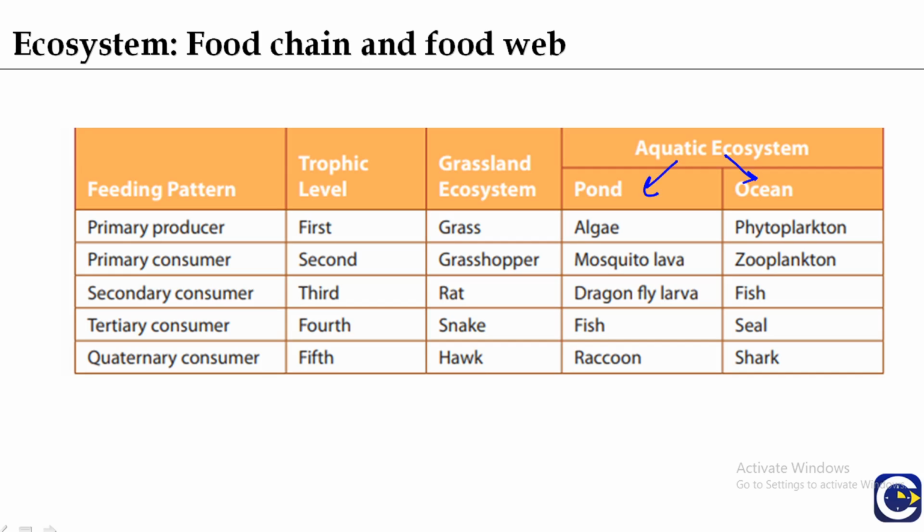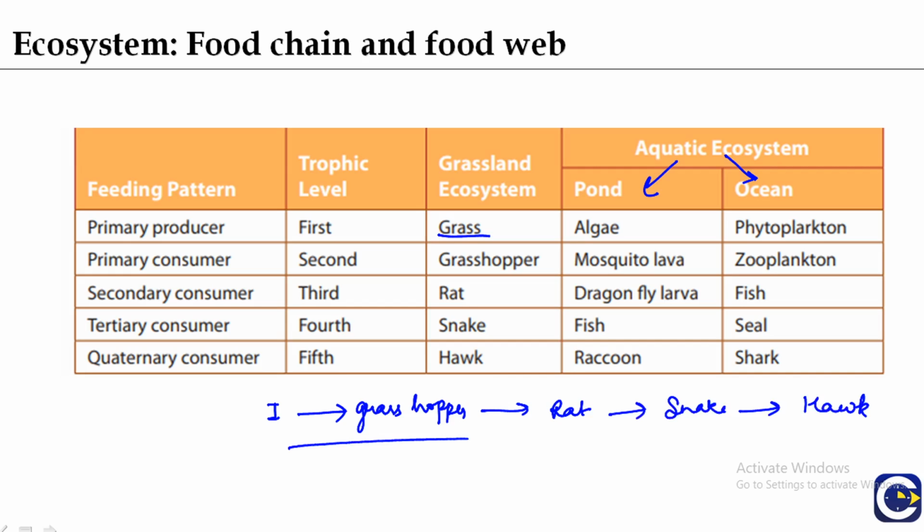This is an example of a grassland ecosystem, and this is an example of an aquatic ecosystem, a pond ecosystem and an ocean ecosystem. Here you can see the grass present at the first level, then the grass is taken up by the grasshopper, then the grasshopper is eaten by the rat, the rat is taken up by the snake as food, and the snake is eaten by the hawk.